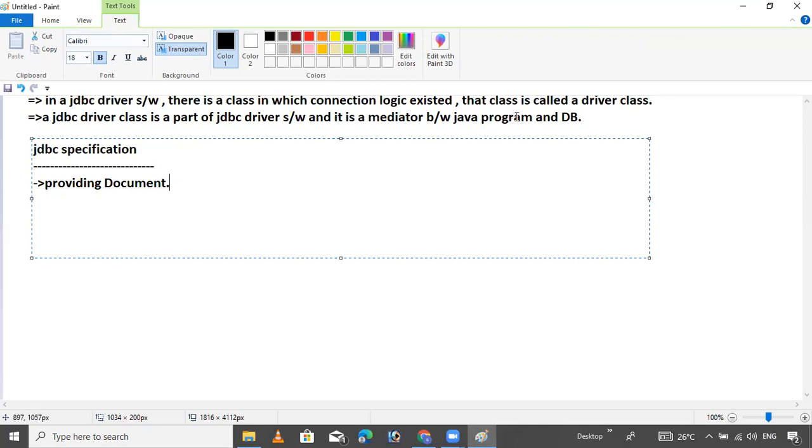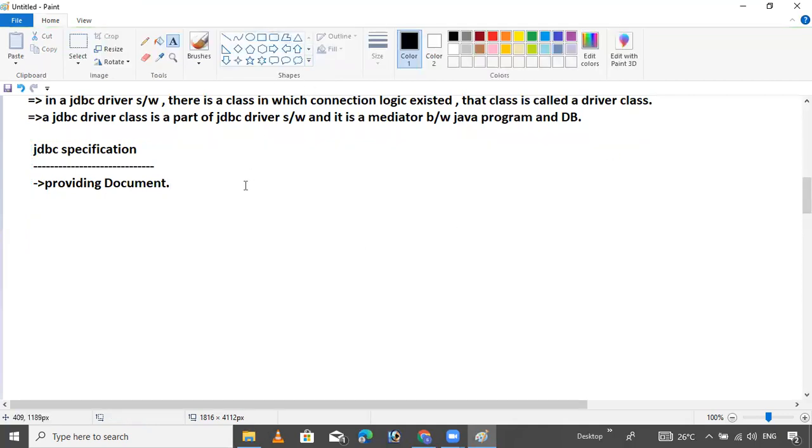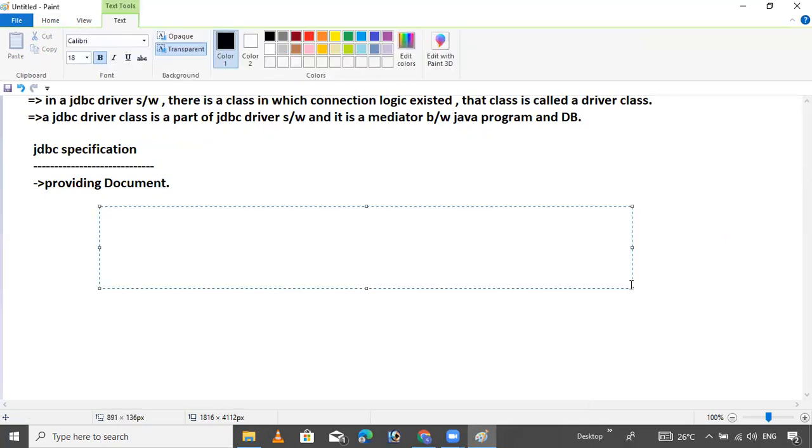So now today's actual discussion is the types of JDBC drivers. This is important.